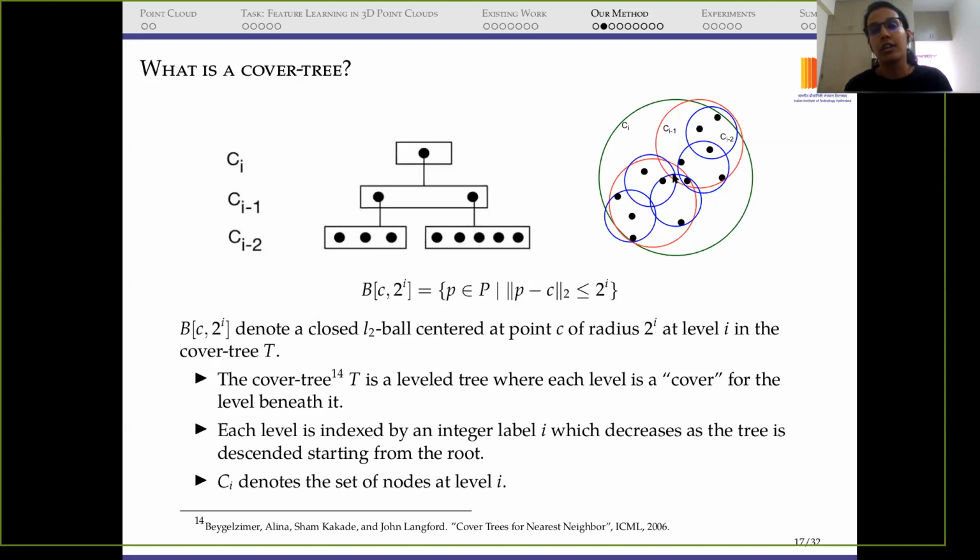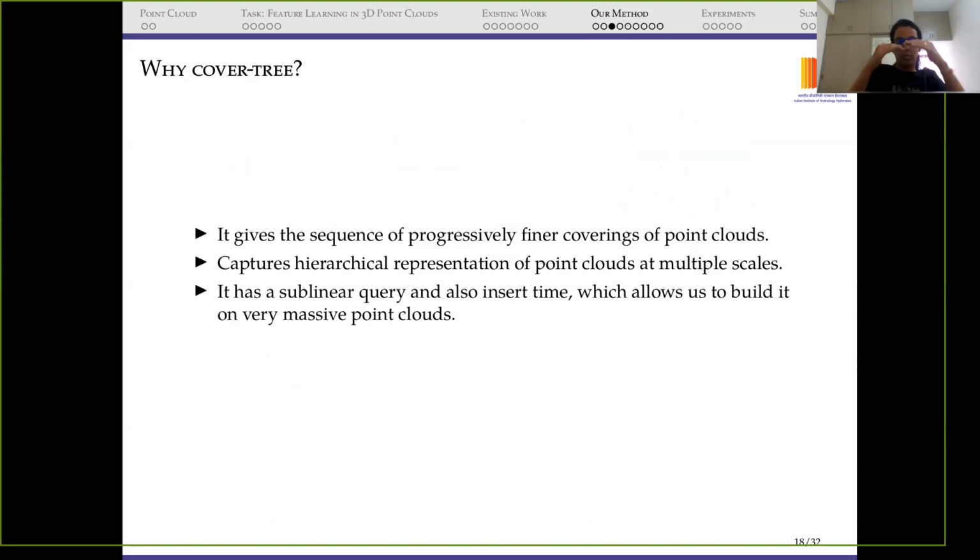The black points are our dataset. Basically we have a root node, and at the leaf we have very small balls which are able to cover a single point. So at the leaf we have a ball for each point. That's how the cover tree is represented. Now why do we use this cover tree? Because it gives us coverings of point clouds at multiple scales. It gives us a hierarchical representation of point clouds, and it is actually quite fast. It has sublinear query and insert time, so we can construct massive point clouds using this.